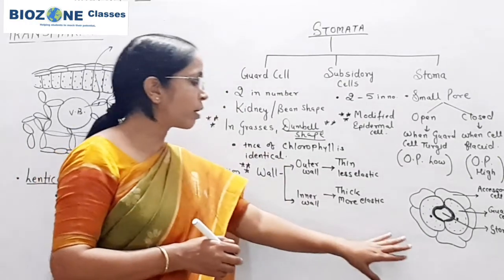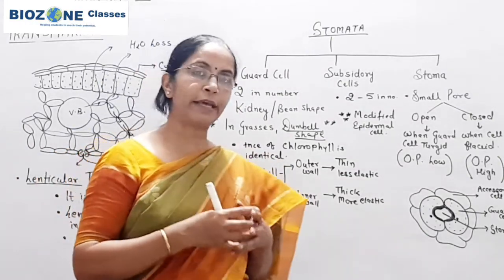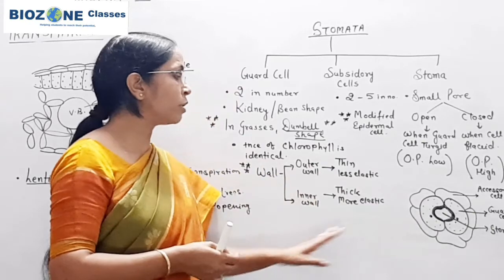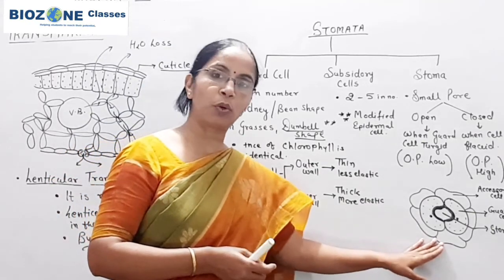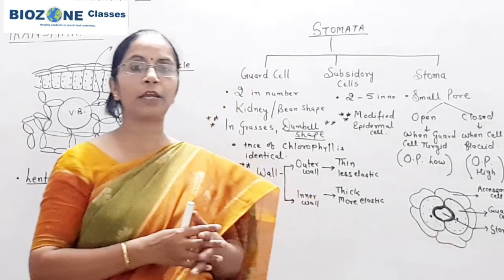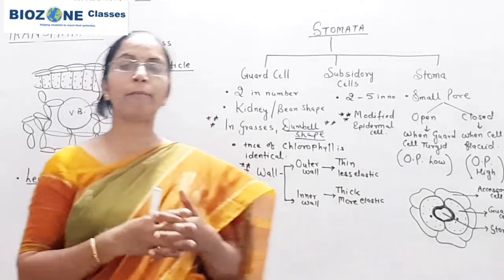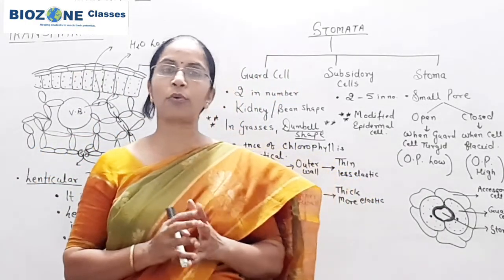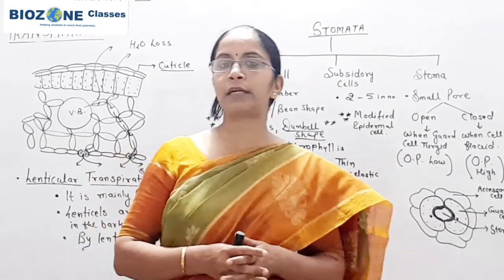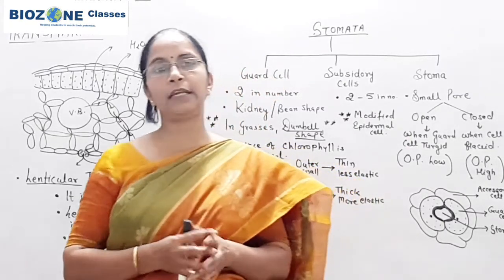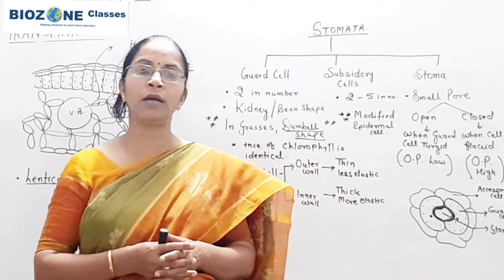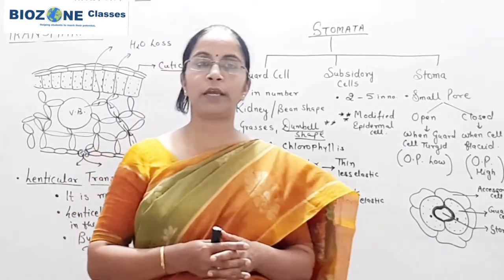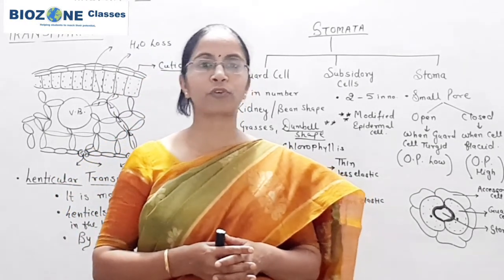Now we will study in the next session how the stomata open and close, because in NCERT only the importance of potassium ion is provided, but three theories are proposed by different scientists, and these three theories play a significant role in the opening and closing of stomata.